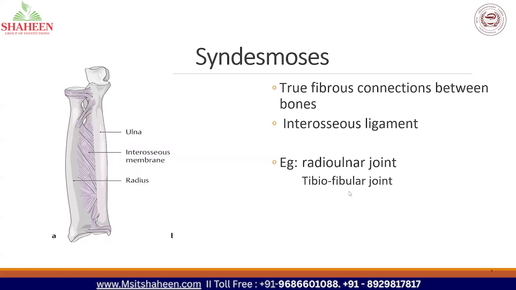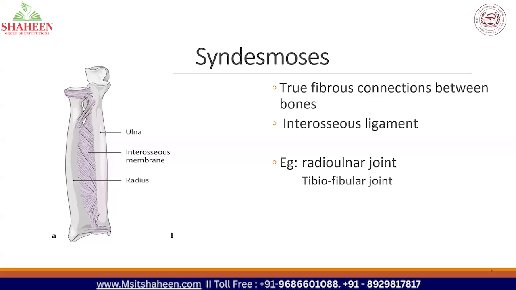So the examples are radio-ulnar joint and, just like the radius and ulna, in the leg we have tibia and fibula, tibio-fibular joint. Okay. So syndesmosis means there is a fibrous membrane connecting two bones, and that membrane or ligament is called as interosseous ligament. And the examples are radio-ulnar joint and tibio-fibular joint.